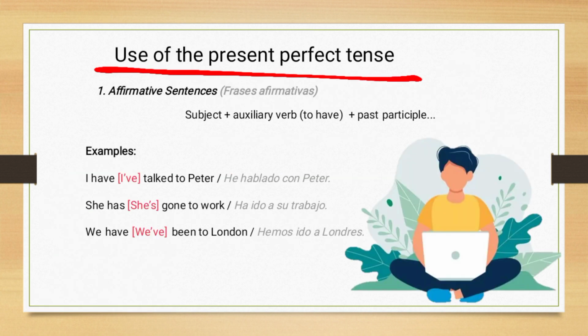Uses of the present perfect tense. 1. Affirmative sentence. Subject plus auxiliary verb to have plus past participle. Example: I've talked to Peter. She's gone to work. We've been to London.